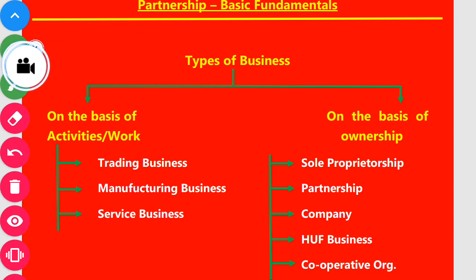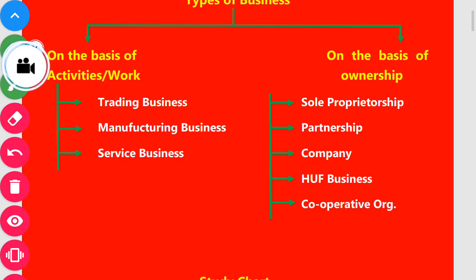Business can be divided in two parts: first, on the basis of activities or work, and second, on the basis of ownership. On the basis of activities or work, a business can be divided in three parts: trading business, manufacturing business, and service business. On the basis of ownership, business can be divided in five parts. The first is sole proprietorship, second partnership, third company, fourth HUF, and fifth cooperative organization.